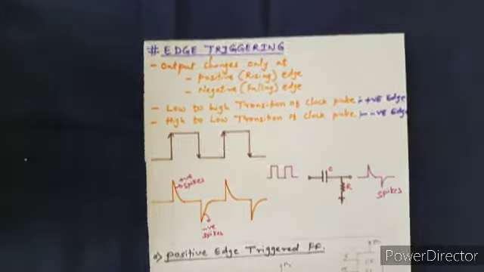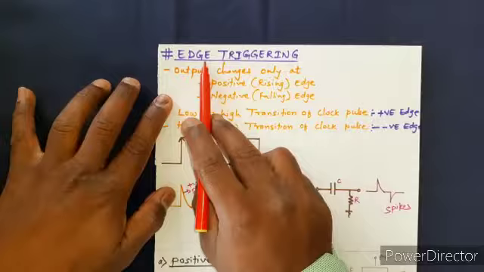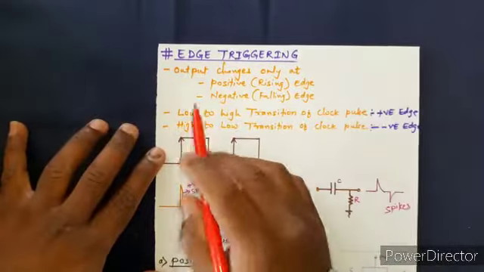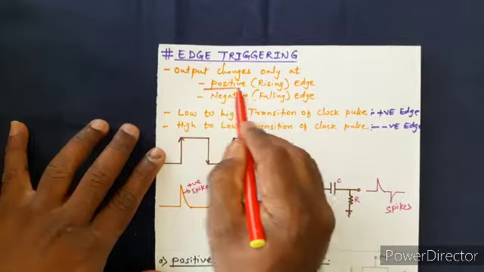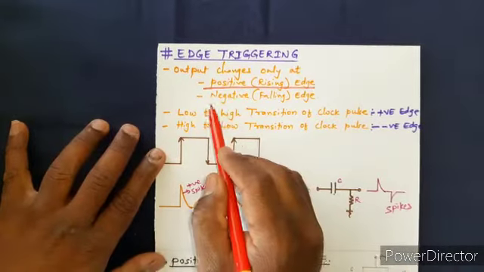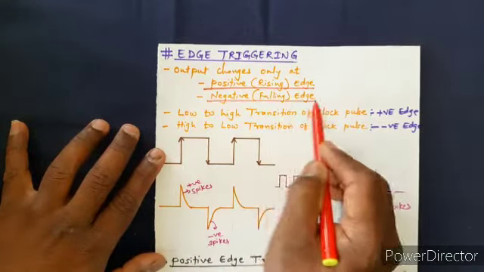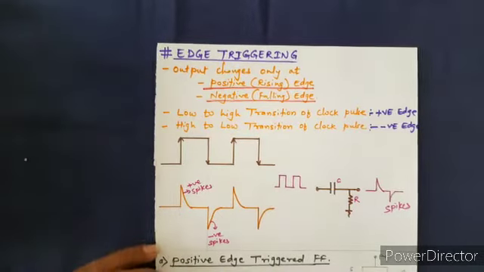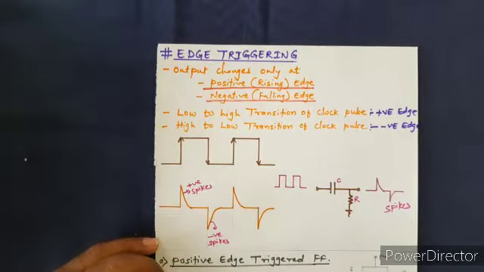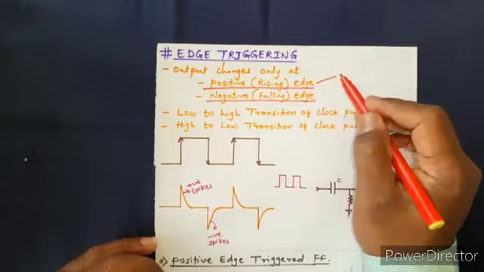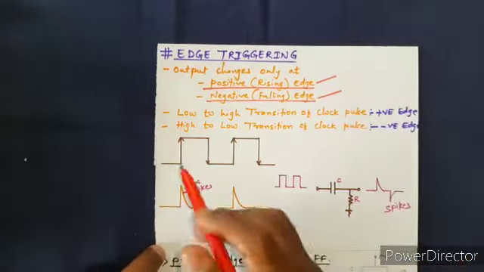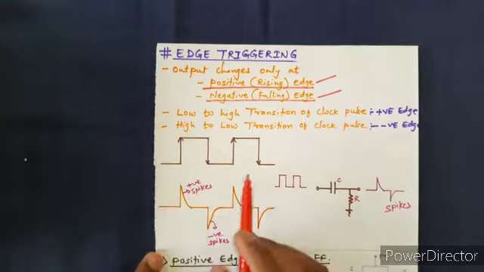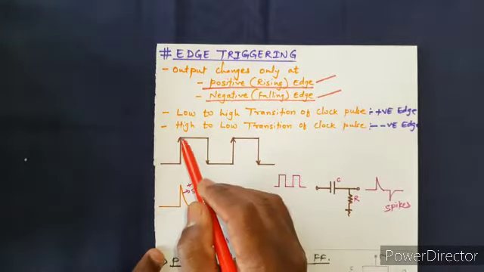So this is edge triggering. Here the output changes only at the positive or rising edge, or the negative or falling edge. In the last lecture we discussed what we mean by this positive edge and what we mean by this negative edge.